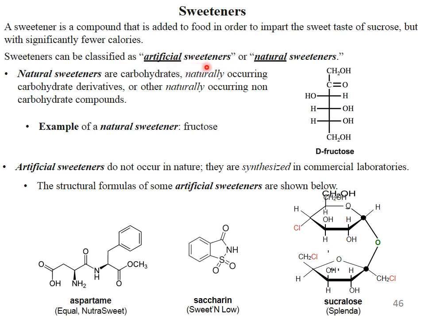They are synthesized in commercial laboratories. The structural formulas of some artificial sweeteners are aspartame, saccharin, and this is Splenda, sucralose. These compounds are synthesized in the laboratory. These are artificial sweeteners.